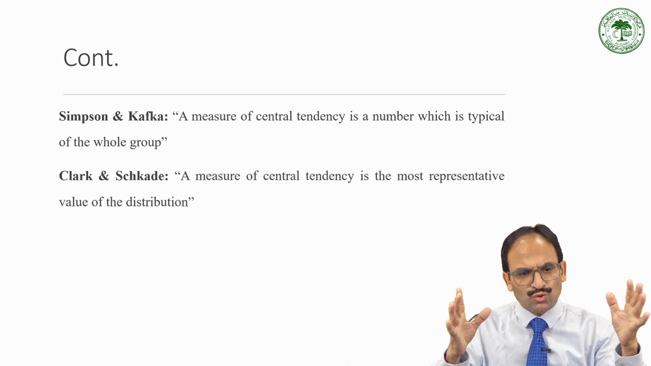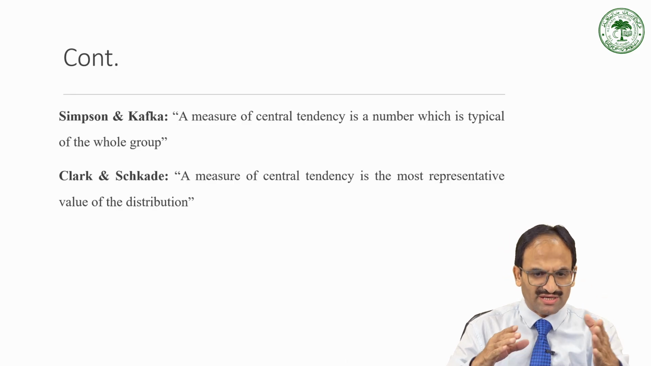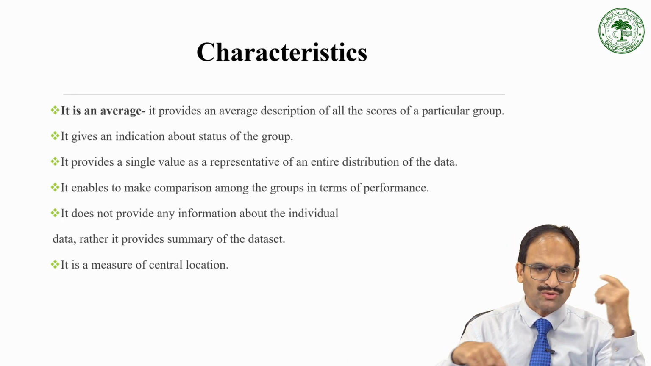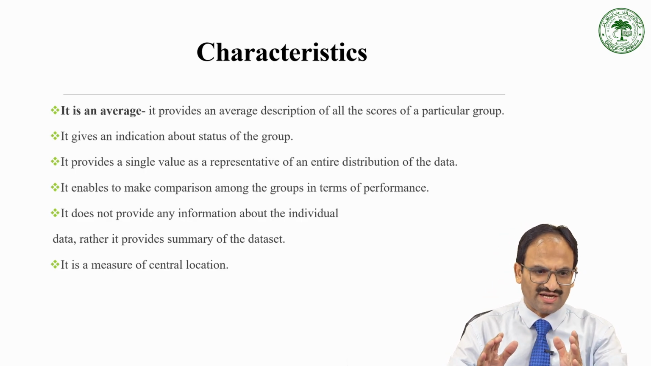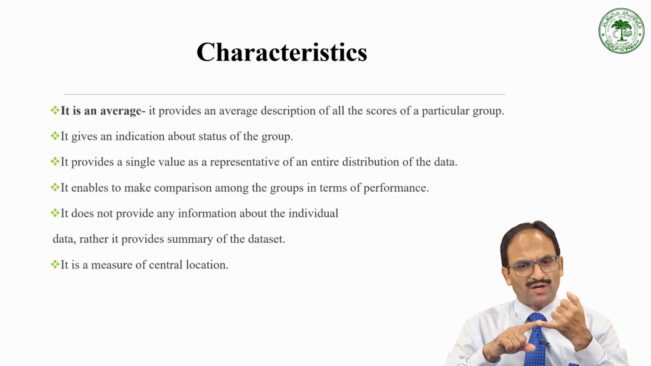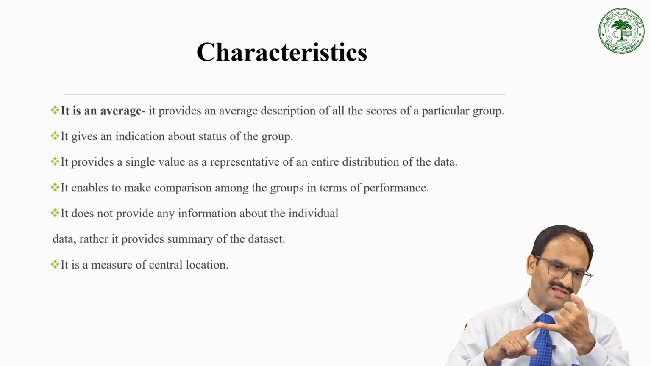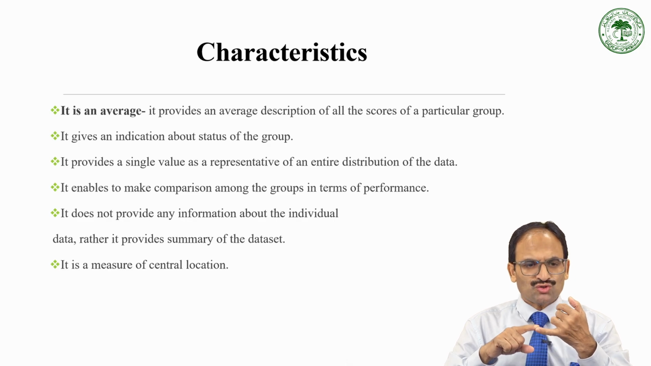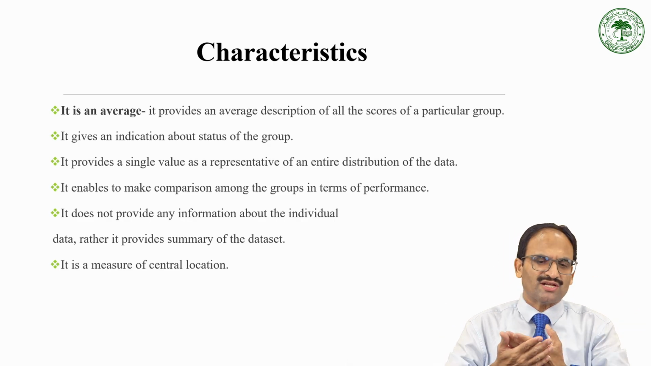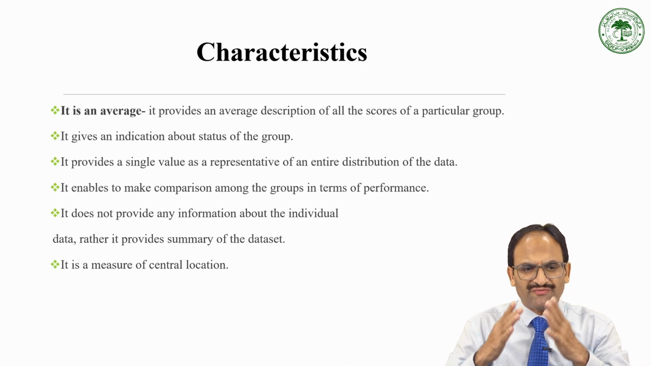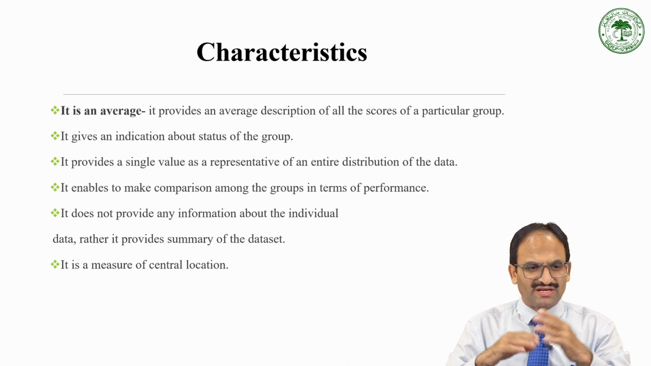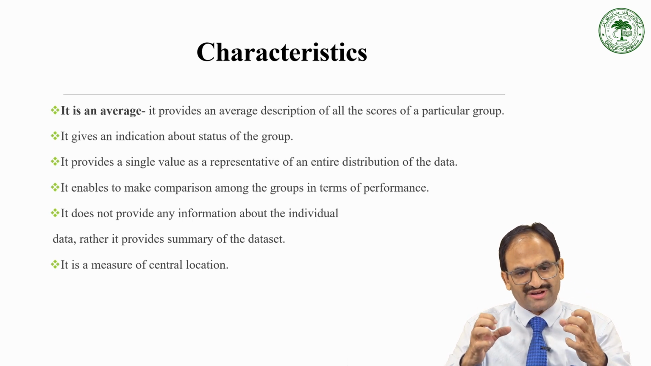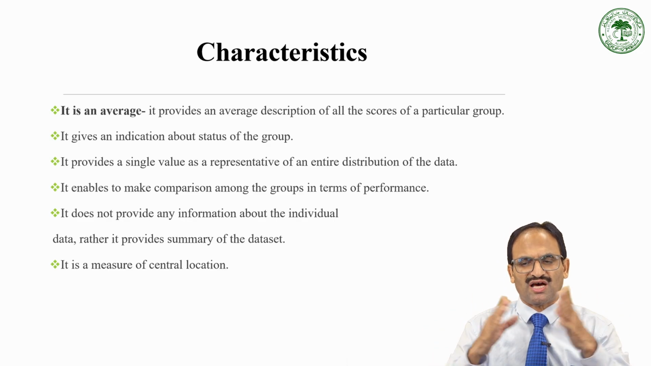So if you conclude all these four definitions mentioned in the previous two slides, we come to some characteristics of the measures of central tendency. Definitely the most important characteristic is that it is an average. There are many ways of calculating that average, so the ways of calculating will be different, but every time the measure of central tendency will tell that it is some average value. So it provides an average description of all the scores of a particular group.